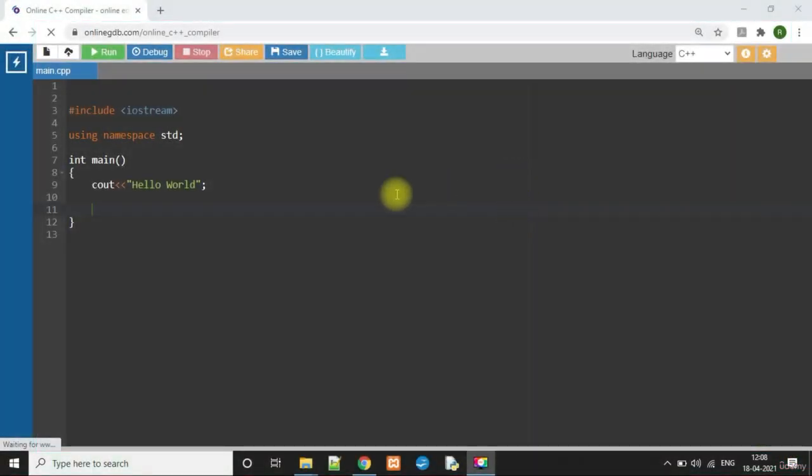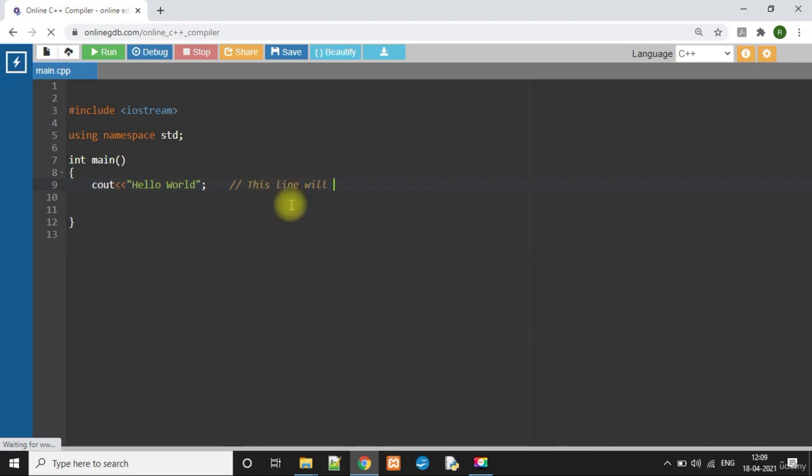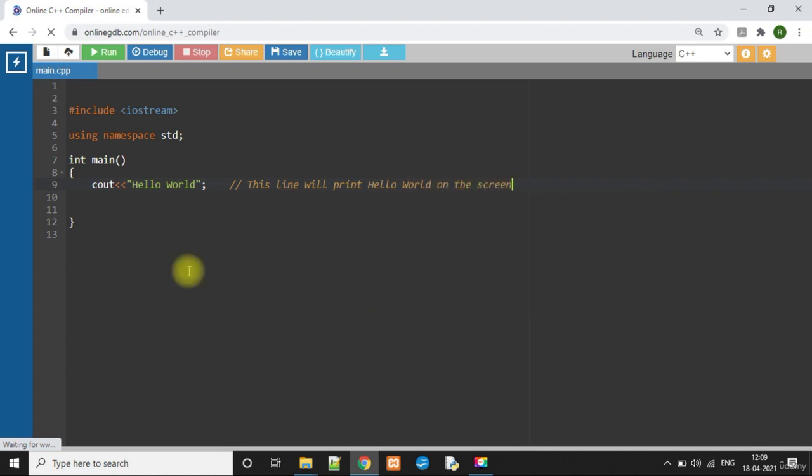Welcome to the practical section of the comments. Firstly, I'll demonstrate how you can add a single line comment. For example, we want to tell the programmer what the functionality of this line is, basically what this line is going to perform in the program. So we can bring the cursor here and type a double slash, and then write, this line will print hello world on the screen. So the programmer will understand that this line will print hello world on the screen.